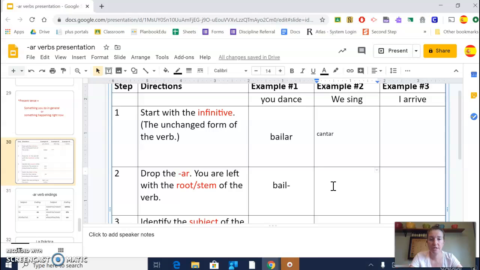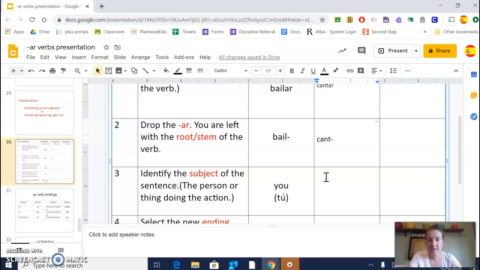Step 2 tells us to drop the AR. And what we're left with is called the root or the stem. So if we drop this AR right here, you have C-A-N-T, and put that little dash in there to tell us that something's going to come after it.